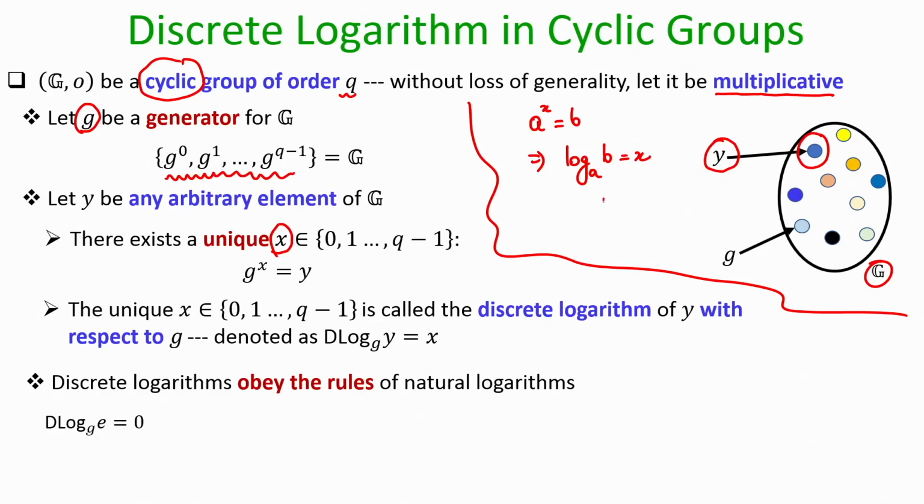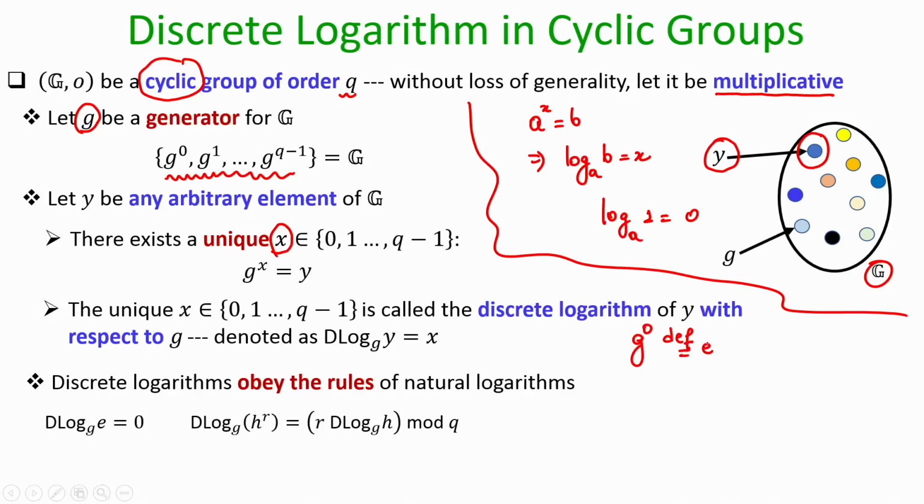we know that log of 1 to the base of any a is 0, because a to the power 0 is defined to be 1 for natural logarithms. For the context of discrete logarithms, we say that the discrete log of the identity element of the group to the base g will be 0, because remember, as per the rules of group exponentiation, we have defined g to the power 0 to be the identity element.